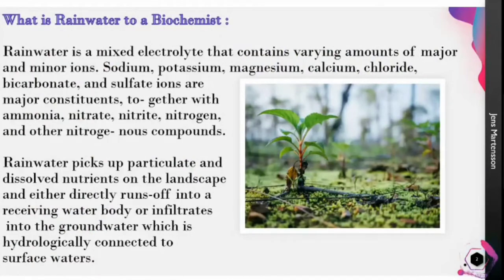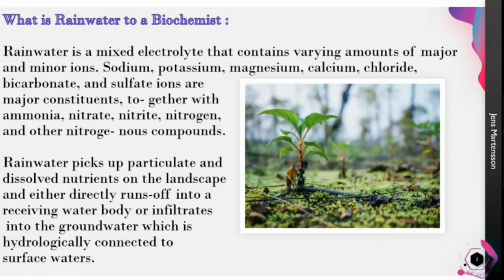Rainwater in general terms is something you can ask even a child to explain, but what does rainwater mean to a biochemist? Looking at it in depth, rainwater is actually a mixed compound which contains many electrolytes. It can contain micronutrients or major nutrients. Sodium, potassium, magnesium, calcium, chloride, bicarbonate, and sulfate ions are major constituents, and we can also find nitrite and nitrogenous compounds in it.